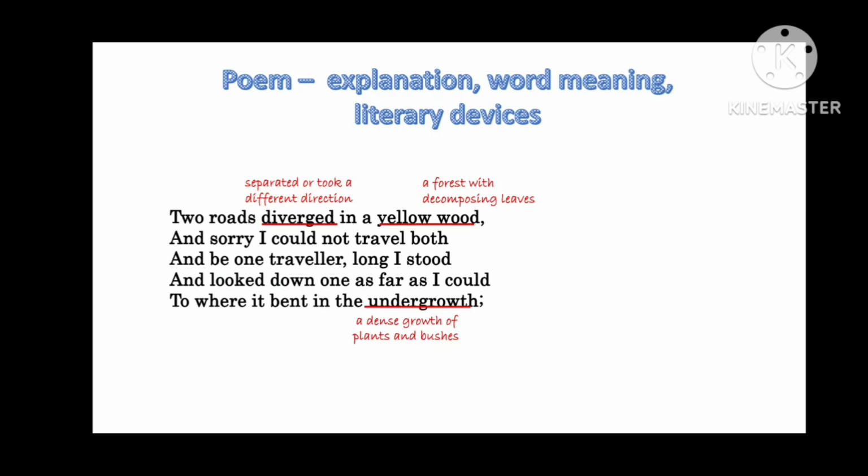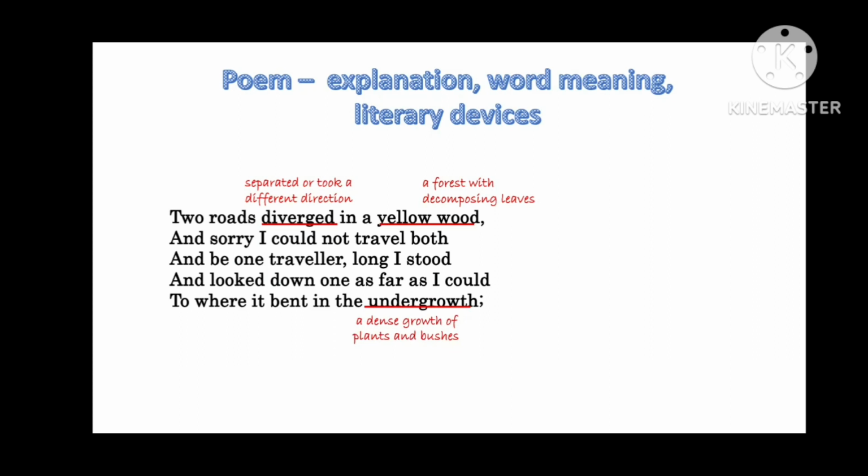The poet says that in his life, he came to a junction where the road divided into two. The road ahead of him divided into two different roads, and they both went into a deep, dark, dense forest. And since he was only one person, he could not travel both the roads. So he stood there thinking.